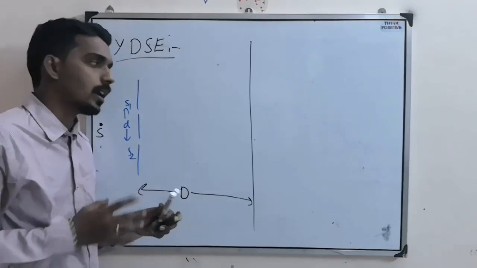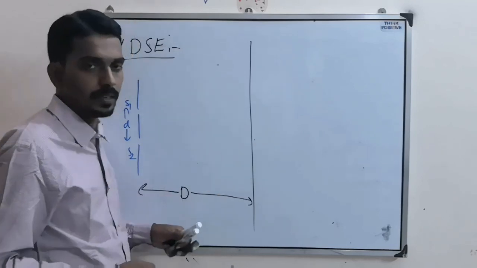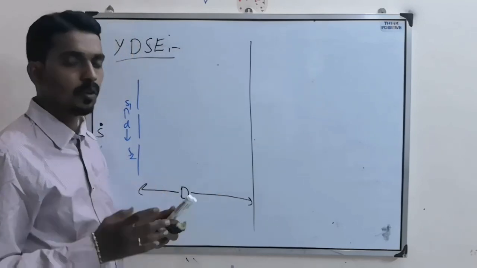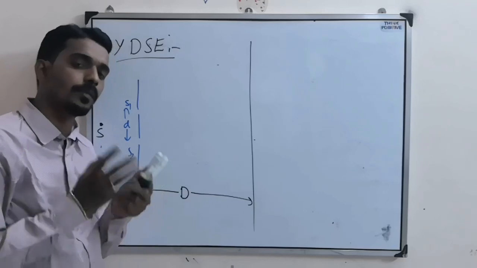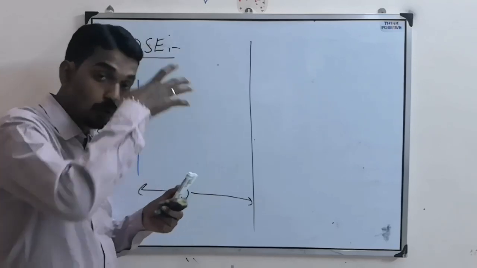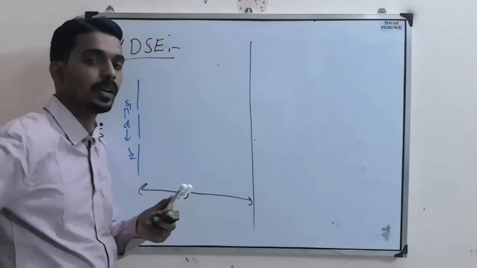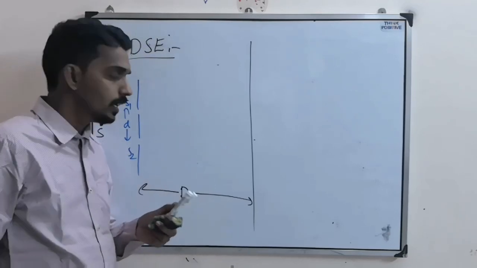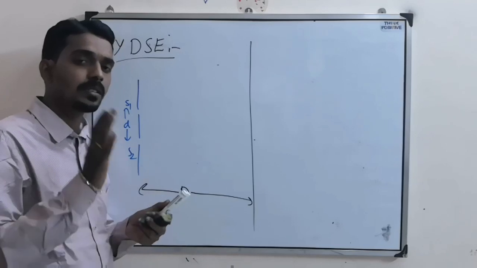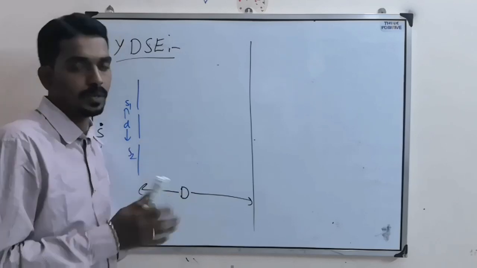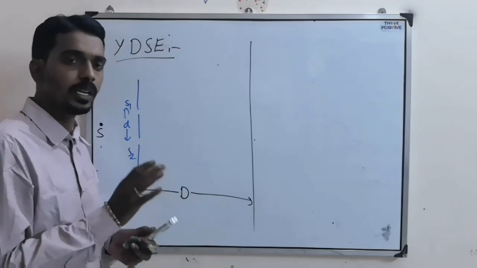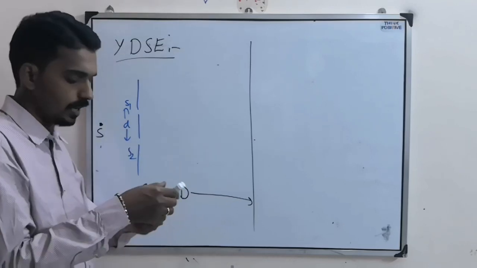Because to obtain an interference pattern, they must be coherent sources. The two sources from which light rays come must be coherent in nature. Coherent means they must have a constant phase difference or zero phase difference. That is possible only when the original source is the same.